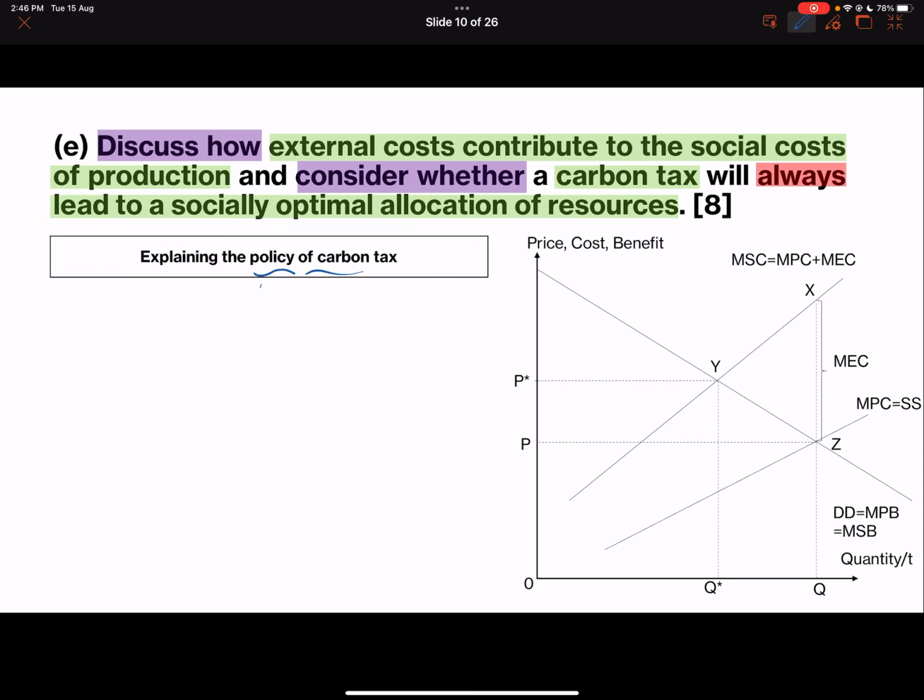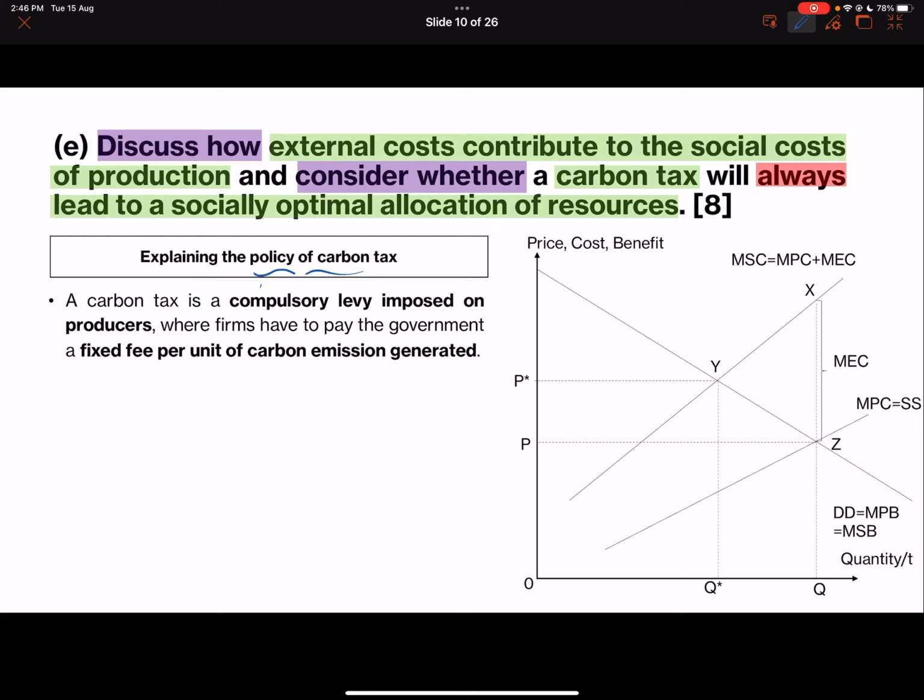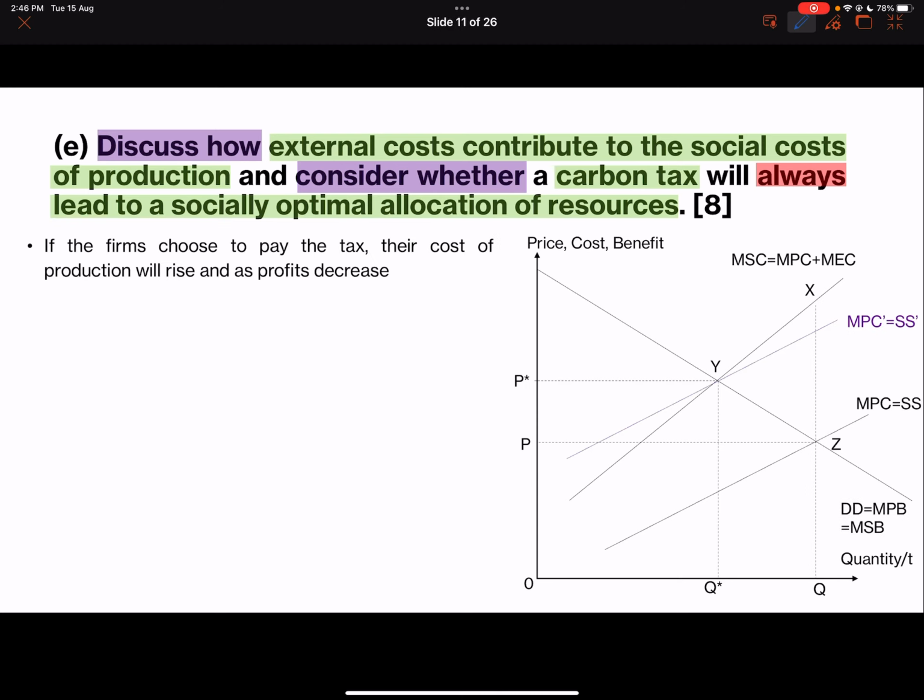So next thing you want to do, you say, okay, so what exactly is a carbon tax? It's a compulsory levy imposed on producers where the firms have to pay the government a fixed fee for each unit of carbon emission that you generate. Okay, so this means that your cost of production will increase because in addition to paying for all the factors of production, you also have to pay the carbon tax if you are polluting. So the cost will rise, profits will decrease. So if the tax is equal to the MEC at Q star, what do I mean by this?